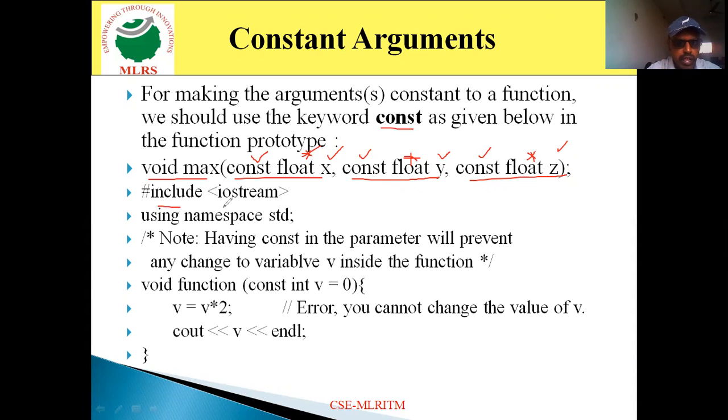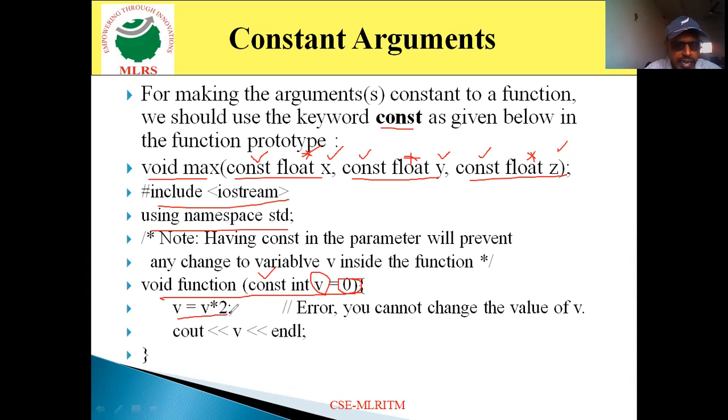Now come to this one: #include <iostream>, using namespace std. Then here I make use of the const keyword: void function, const v equal to 0. I am making the variable v a constant variable, and I am allocating the value 0. That indicates the v value will be 0, which will not be modified.